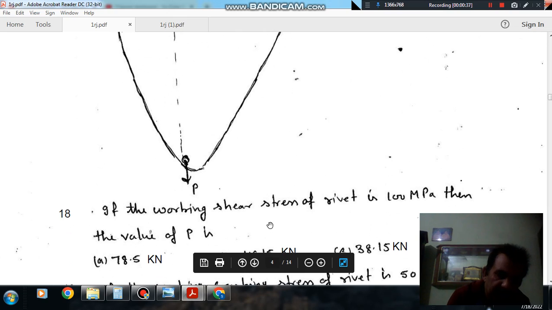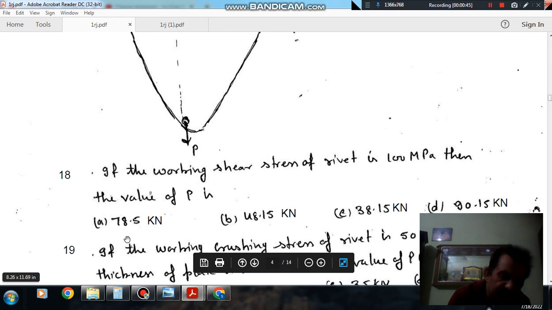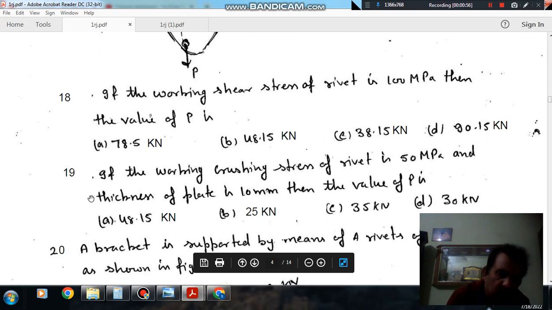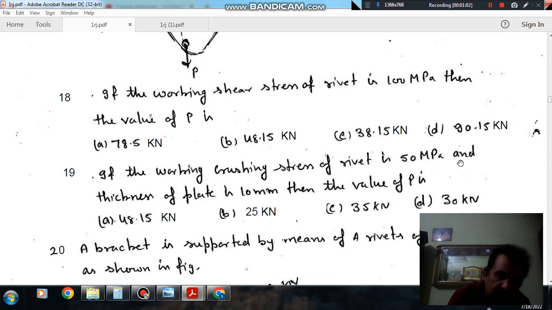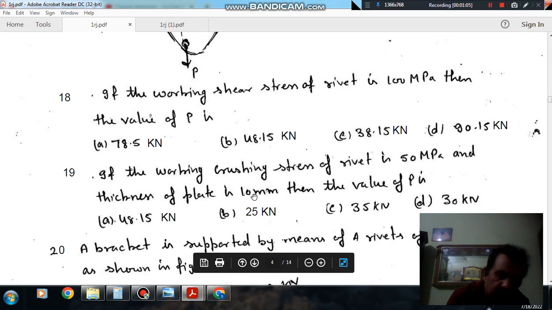Question number 18. If the working shear stress of the rivet is 100 MPa, then value of P is option A 78.5 kilonewton, option B 48.15 kilonewton, option C 38.15 kilonewton, and option D 90.15 kilonewton. Question number 19 is if the working crushing stress of the rivet is 50 MPa and thickness of the rivet is 10 mm, then value of P is option A 48.15 kilonewton, option B 25 kilonewton, option C 35 kilonewton, and option D 30 kilonewton.